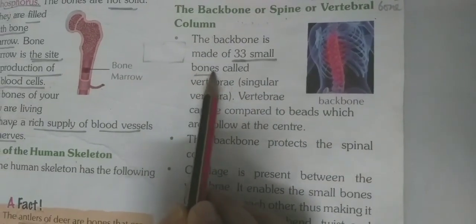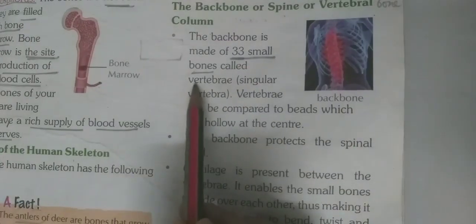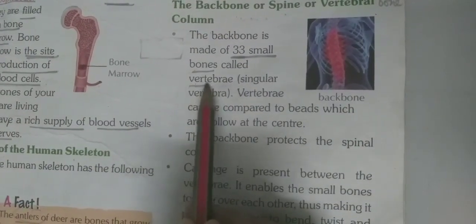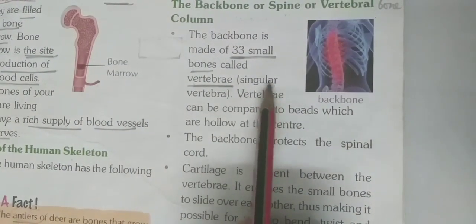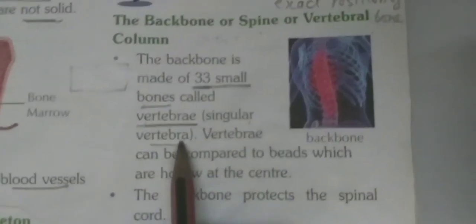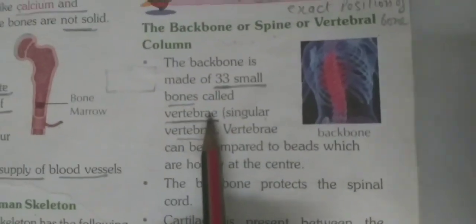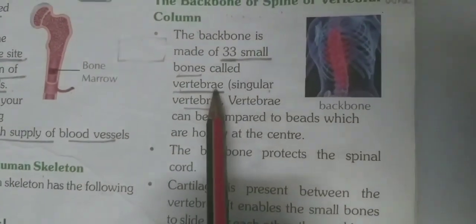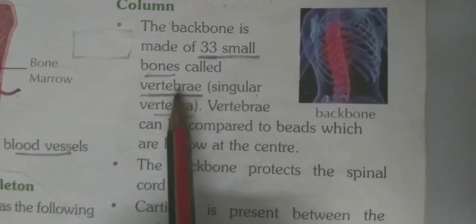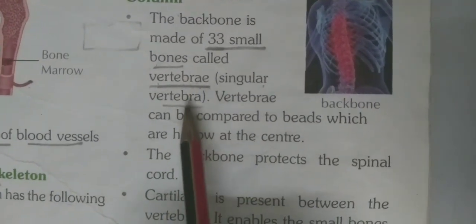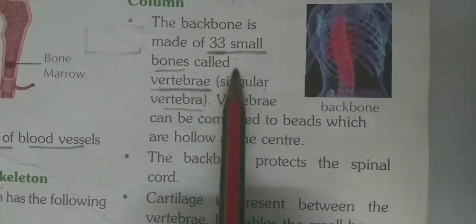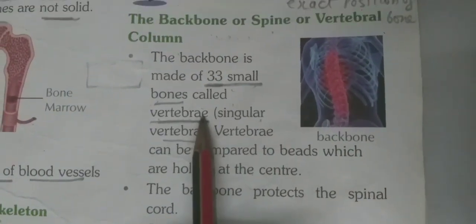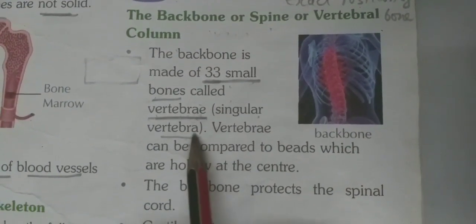And what is the name given to them? Vertebrae. What is the name? Vertebrae. Underline it. And for a single bone, we use the term vertebra. See the difference. Vertebrae, vertebra. B-R-A-E, B-R-A. The difference is there. For 33 small bones, we use the term vertebrae, and for a single one, we use vertebra.